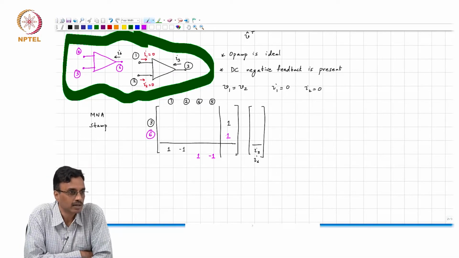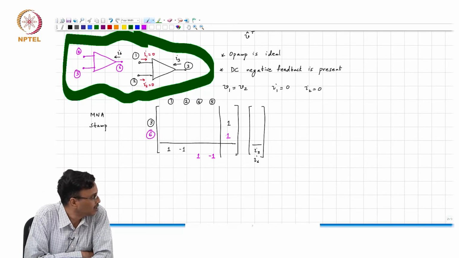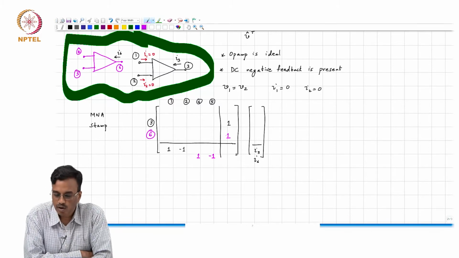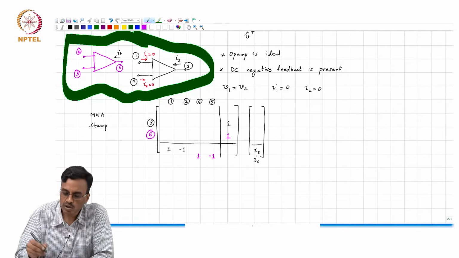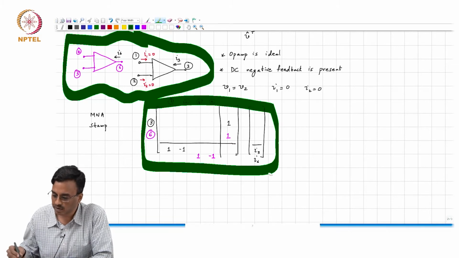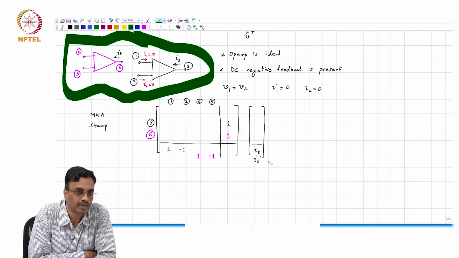All right. Now I'm going to draw your attention to something interesting, right? If I showed you this matrix, okay, I didn't show you the picture of the op-amps. Of course, you already know what the MNA stamp of the op-amp is, right?